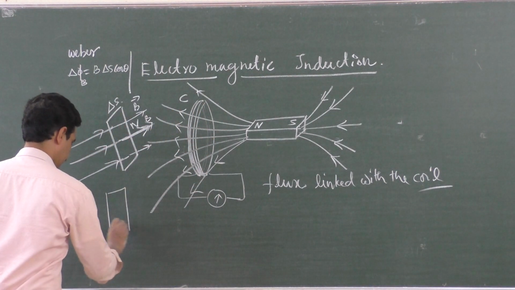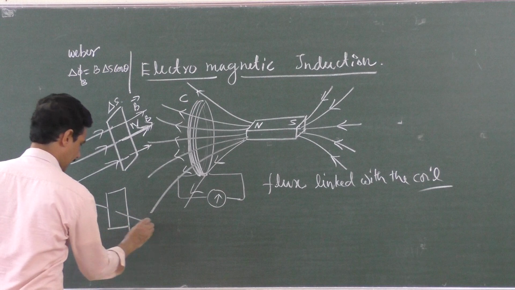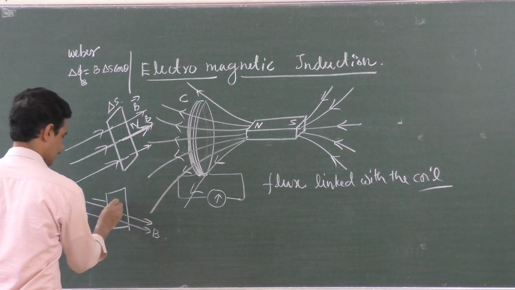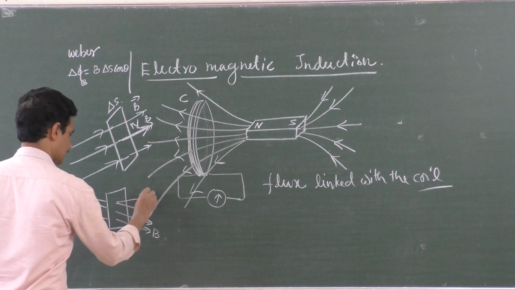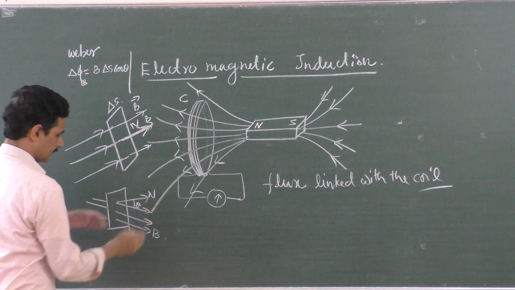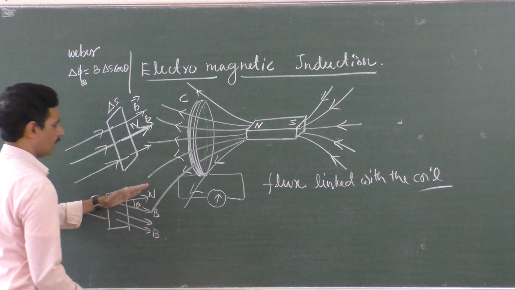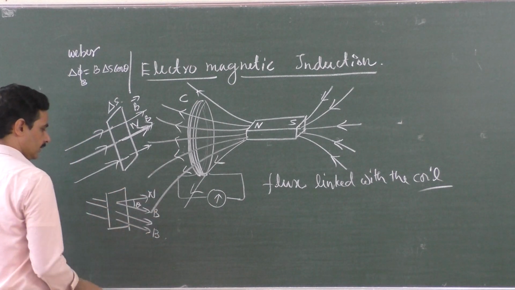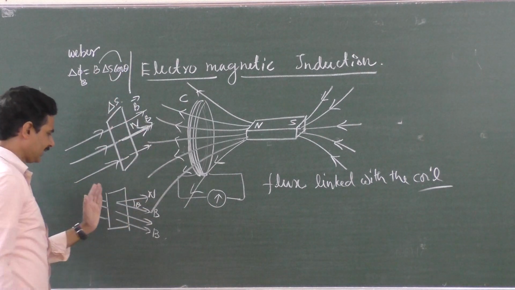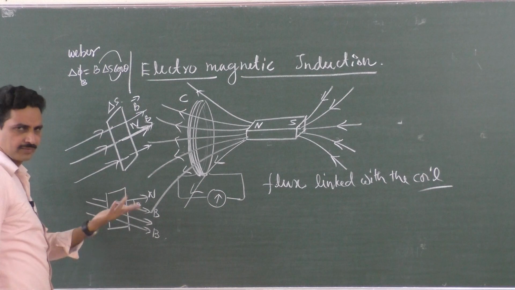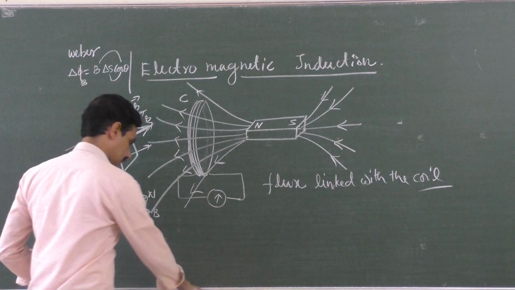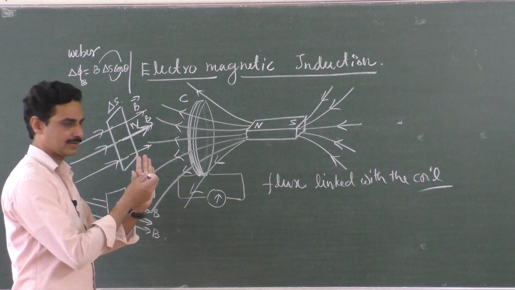Suppose a surface is not normal to the magnetic lines of force like this. Magnetic lines of force are like this and the normal to the surface is like this. Then what you have to do? Take the component of this magnetic field along the normal, B cos theta. So then it becomes B cos theta or delta S cos theta. You can take the component of area along the magnetic field also. That is also okay. Because area here is a vector, it has a normal, right? Normal to the area is a vector.